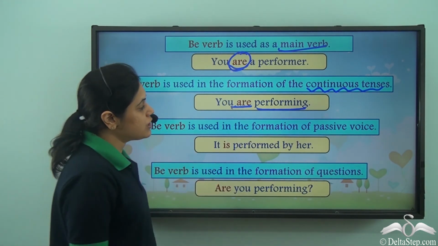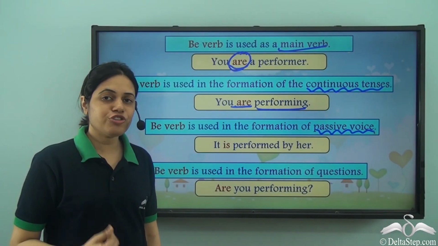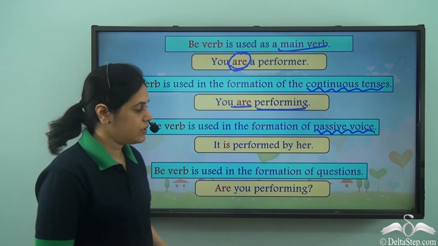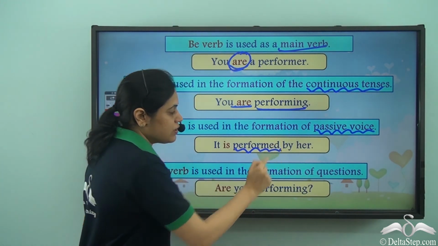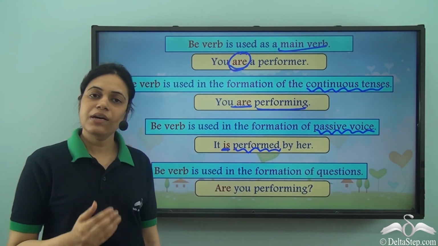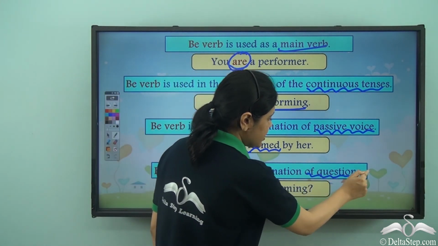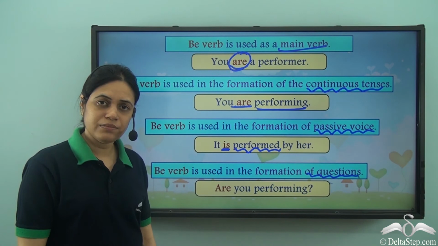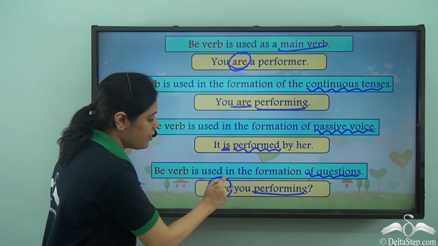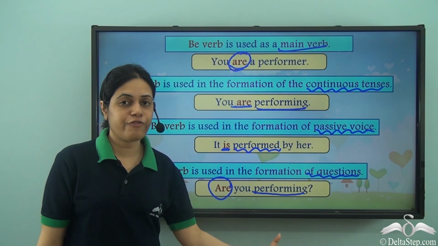Be verb is used in the formation of passive voice. So be verb is also used in the formation of passive voice. It is performed by her. Over here, performed is the main verb, and is the helping verb. Be verb is used in the formation of questions. Are you performing? So once again, performing is the main verb, and are is helping the main verb in forming this question. Are you performing?